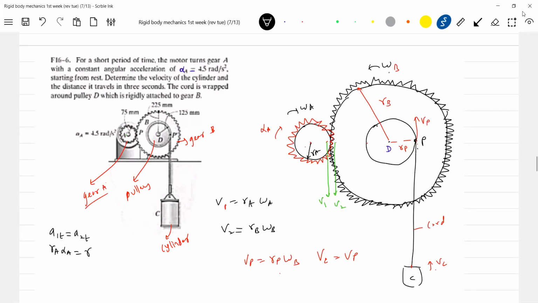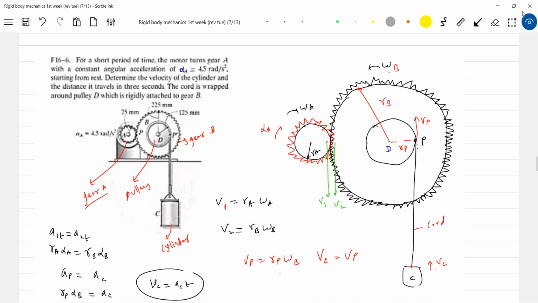So A2 should be equal to RB into alpha B. So we know alpha B. If you know alpha B, the acceleration of P should be equal to the acceleration of the cylinder. The acceleration of P is RP into alpha B. So if you know this, you can calculate this one.